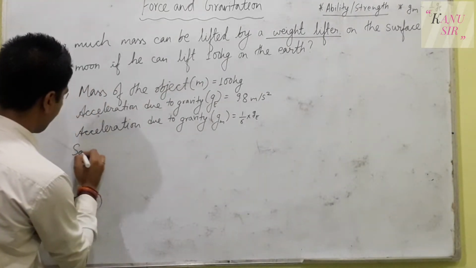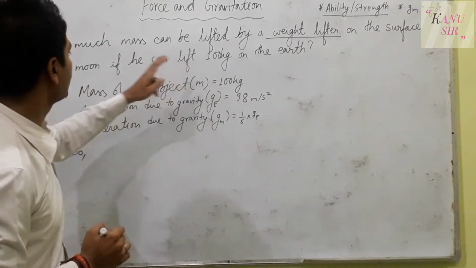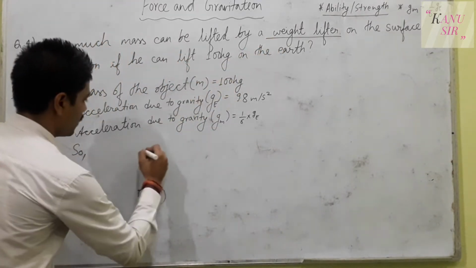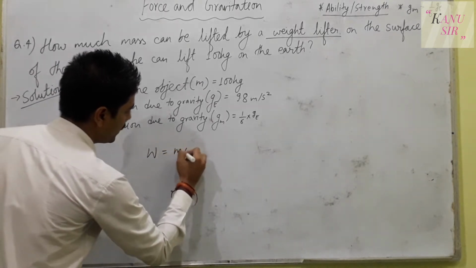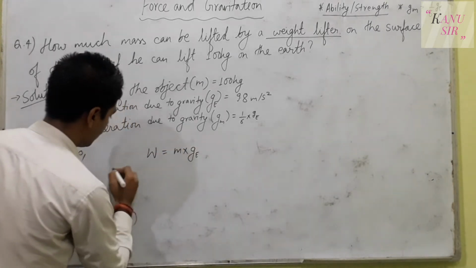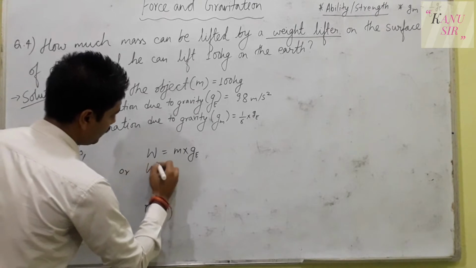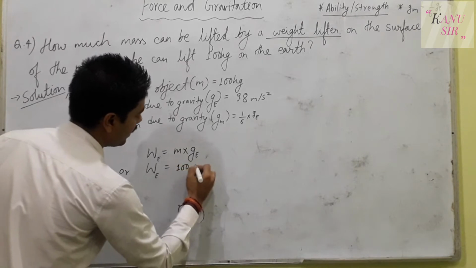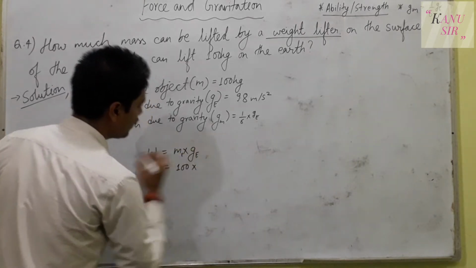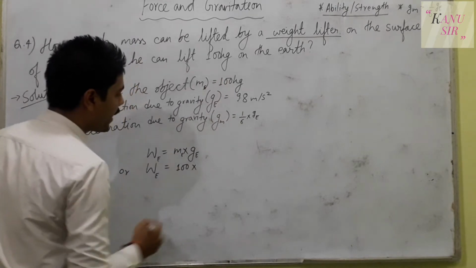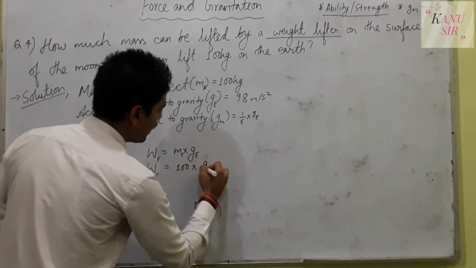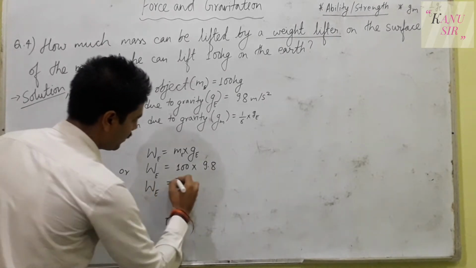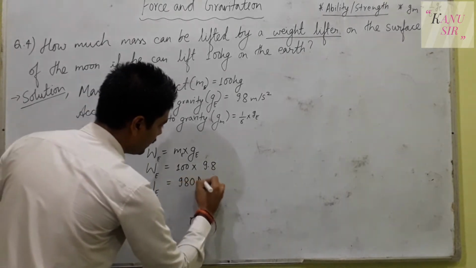So let us find first the amount of weight the weightlifter can lift on the earth. So we have got the formula, weight is equal to mass into gravity. Weight on earth is equal to the mass of the object, 100 kilograms, which is the mass on the earth, and gravity is 9.8, and hence the weight of the object is 980 newtons.